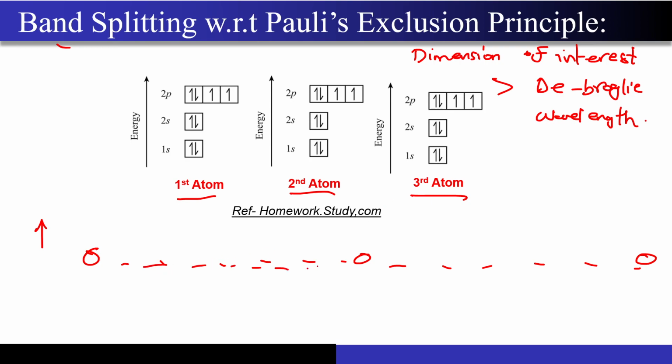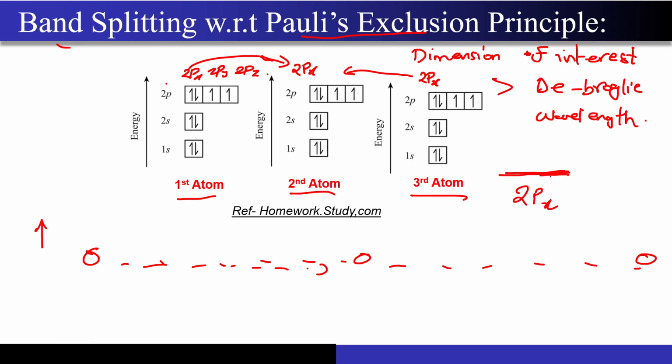Now as these atoms are brought closer to each other, this 2p orbital, let's say this is 2px, 2py and 2pz, right? Now if these atoms are brought so close to each other that the 2px orbitals of all 3 atoms start seeing each other and start to interact, right? Then we will apply Pauli's exclusion principle. And what does Pauli's exclusion principle tell? That if I'm talking about the 2px orbital, then you have a 2px orbital for this particular system at this particular energy level.